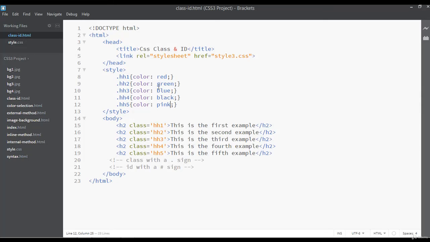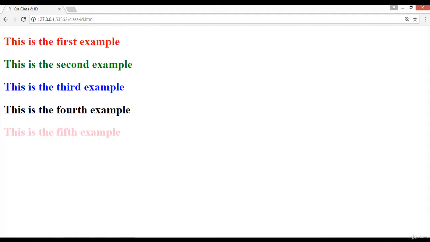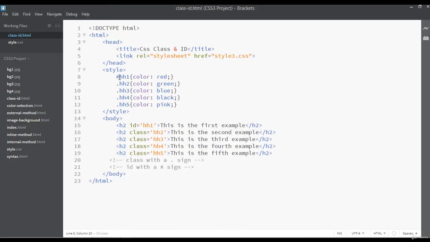That's heading 2. The only solution is class and id. Now if I am using id here, save. So we are calling id with the hash sign. This is the difference between class and id. You can see there is no visual difference, I have just refreshed the web page. So we can call an id with the hash sign, and we can call a class with the dot sign.